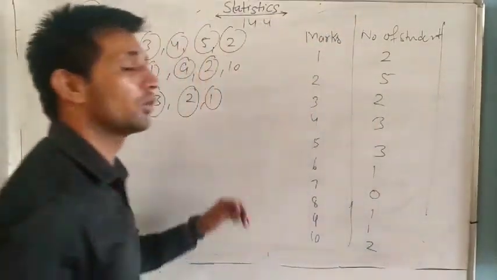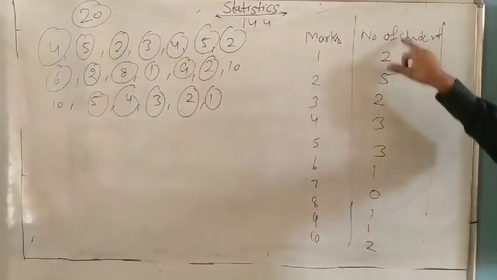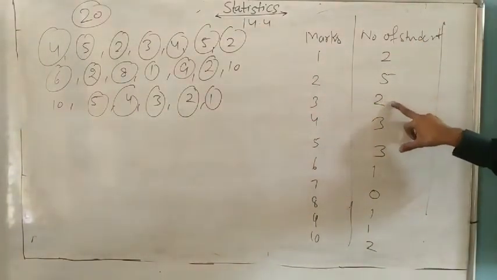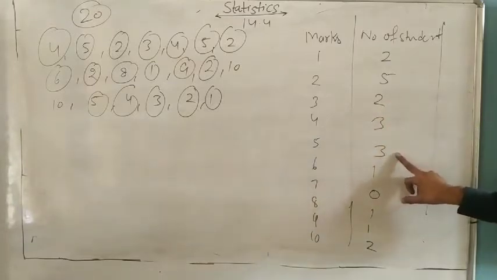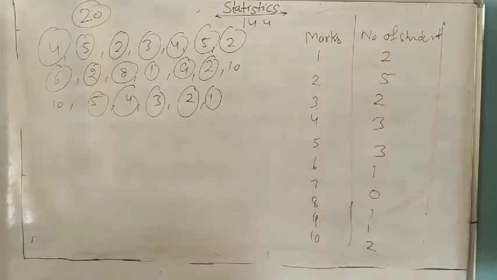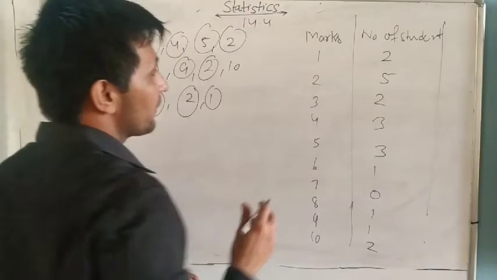You can count. Total students how much? 20. 2 plus 5, 7. 7 plus 2, because number of students. 2 plus 5, 7. 7 plus 2, 9. 9 plus 3, 12. 12 plus 3, 15. 16 and 20. Understand? And if you add like this, it is very difficult. But you can now